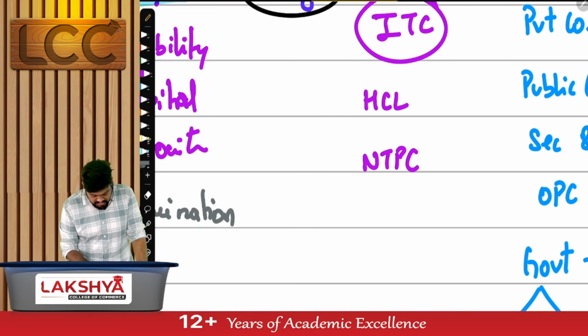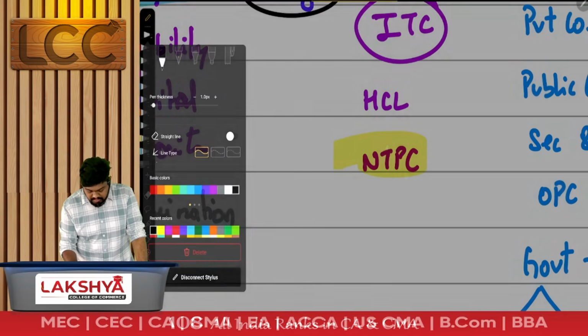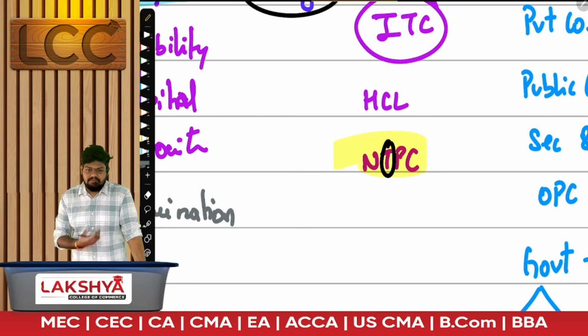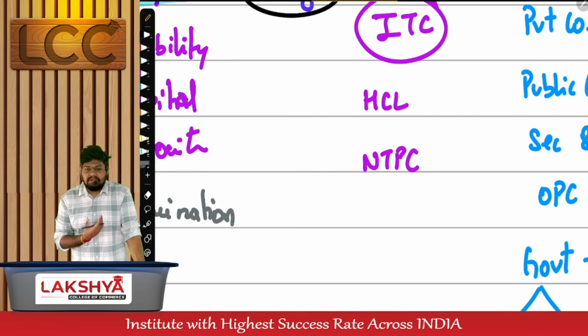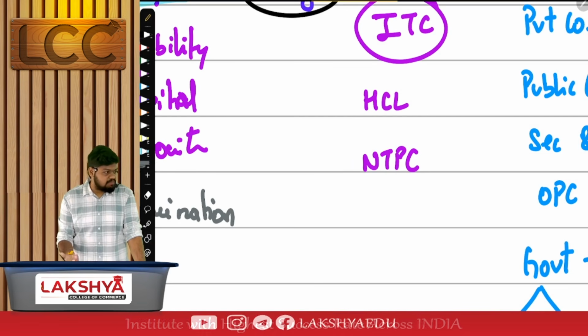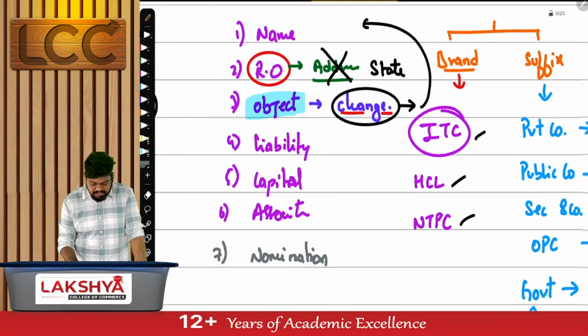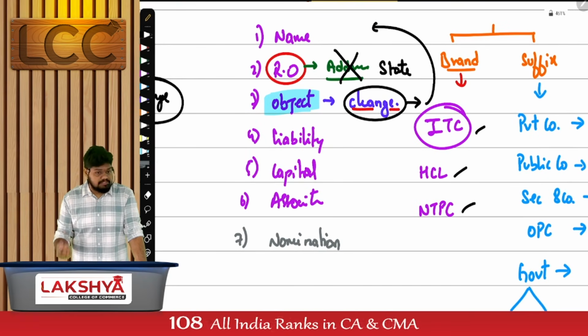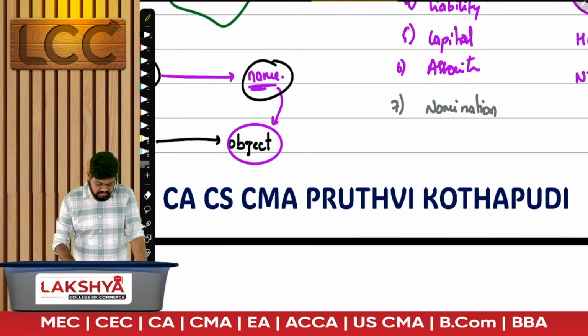What was it called? National Thermal Power Corporation. It was thermal power alone. Now we have modified it. They have not only thermal energy, hence they have changed their name, but they wanted to have the brand carried. So what's the name of NTPC today? NTPC. There's no full form. HCL, no full form. ITC, no full form. All these have been changed because they have changed their objects. Whenever there's a change in the object, there should also be a change in the name.